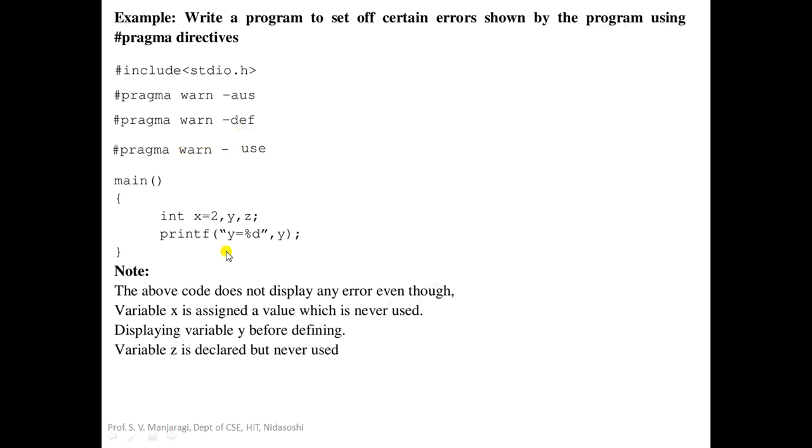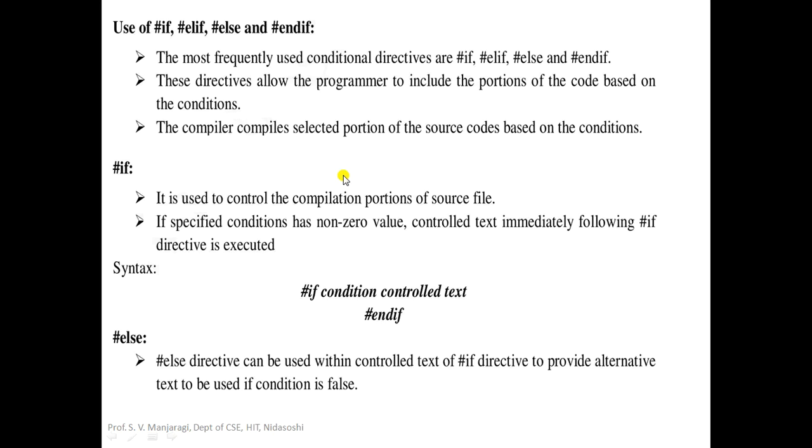The next one is the variable z, which is declared but never used. For that there is a pragma defined there, that is #pragma warn -use. So this statement will suppress the warning message that variable z is declared but never used. If you take plus here, I would have got a warning message from the compiler saying that variable z is declared but never used. Now let us move on to the next one, that is use of conditional pre-processing directives.